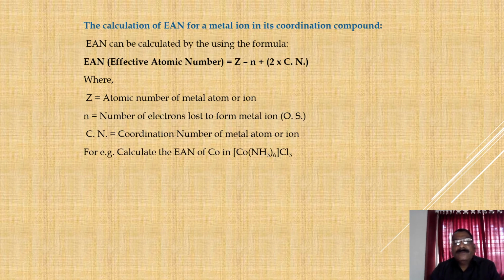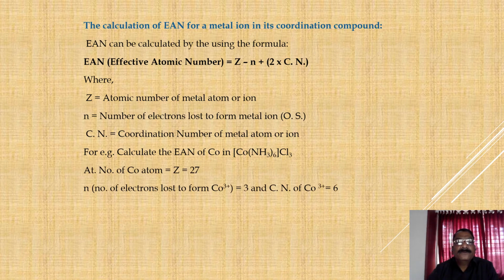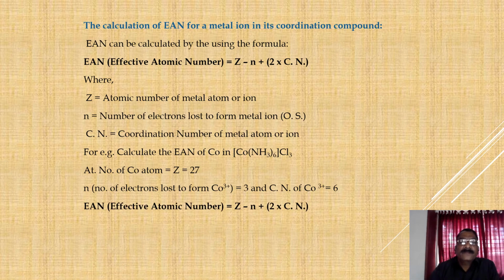For example, calculate the EAN of Co in [Co(NH3)6]Cl3. In this compound, the atomic number of cobalt is 27, n, the number of electrons lost or oxidation state of Co3+, is 3, and the coordination number is 6. EAN = Z − n + 2 × coordination number.